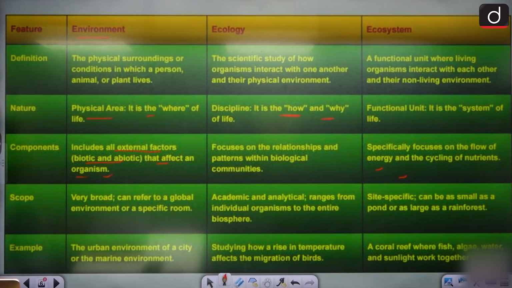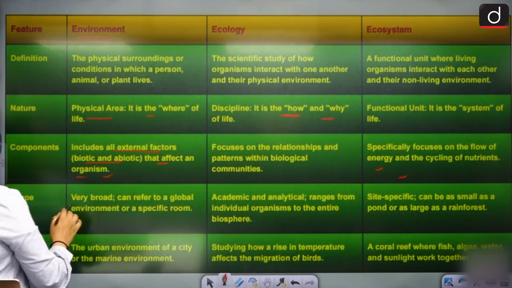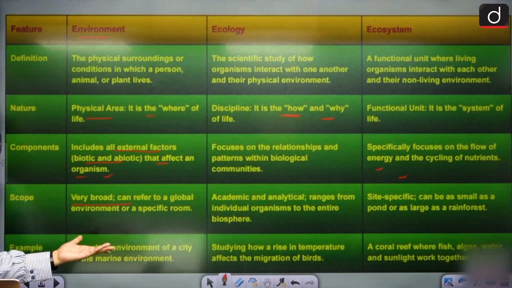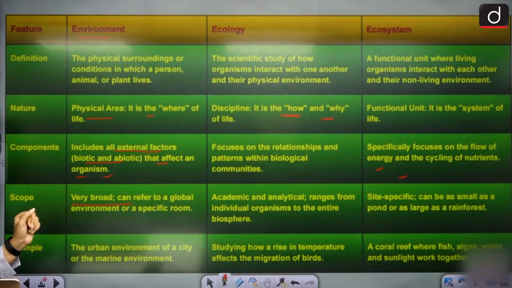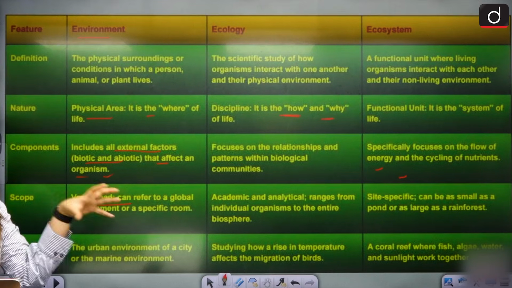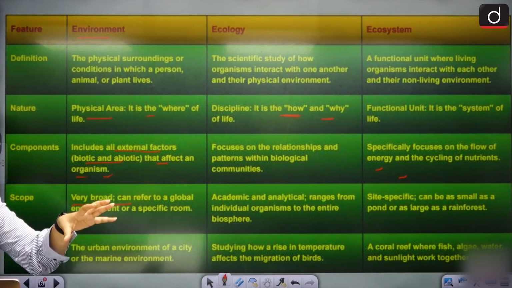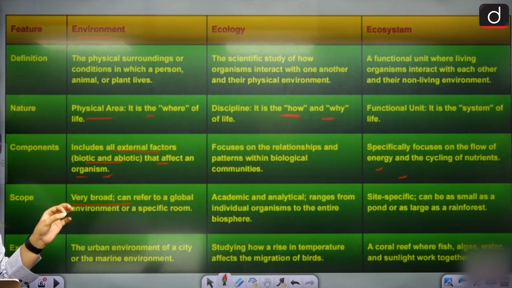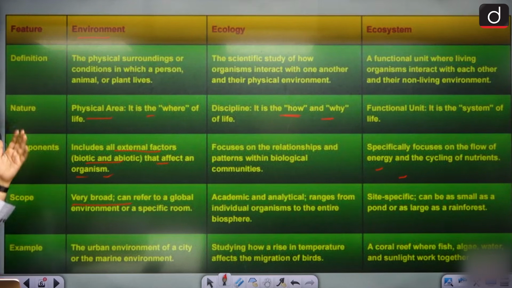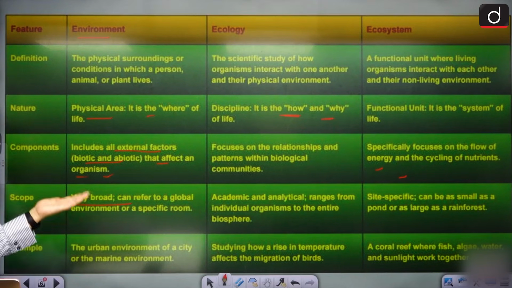Scope. Environment includes anything and everything. Ecology is just academic and analytical. Ecosystem is site specific because you need a system. Like you're studying a pond, a river, an aquarium. That is your limited zone. That is where you will find your nemesis. Clear? Is that clear? Yes? So example for environment, any city, marine environment, anything you can take.